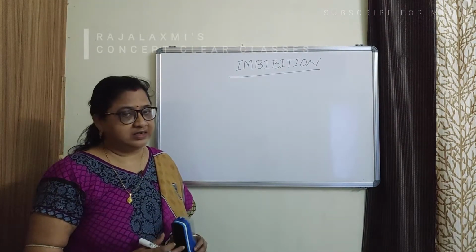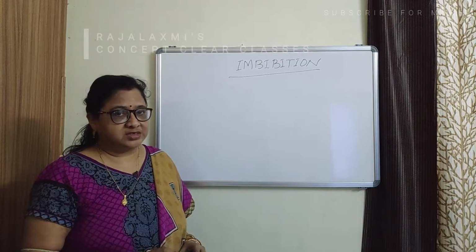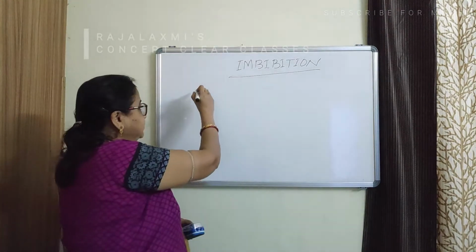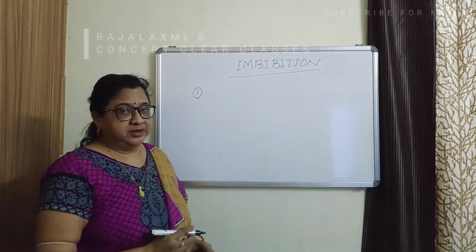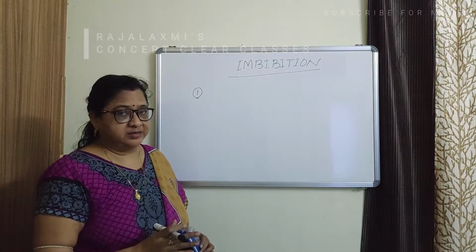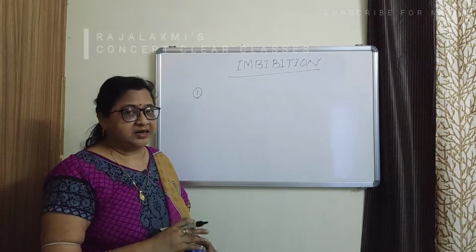Two conditions are necessary for the process of imbibition. First, there must be a diffusion pressure gradient between the imbibant and water molecule.